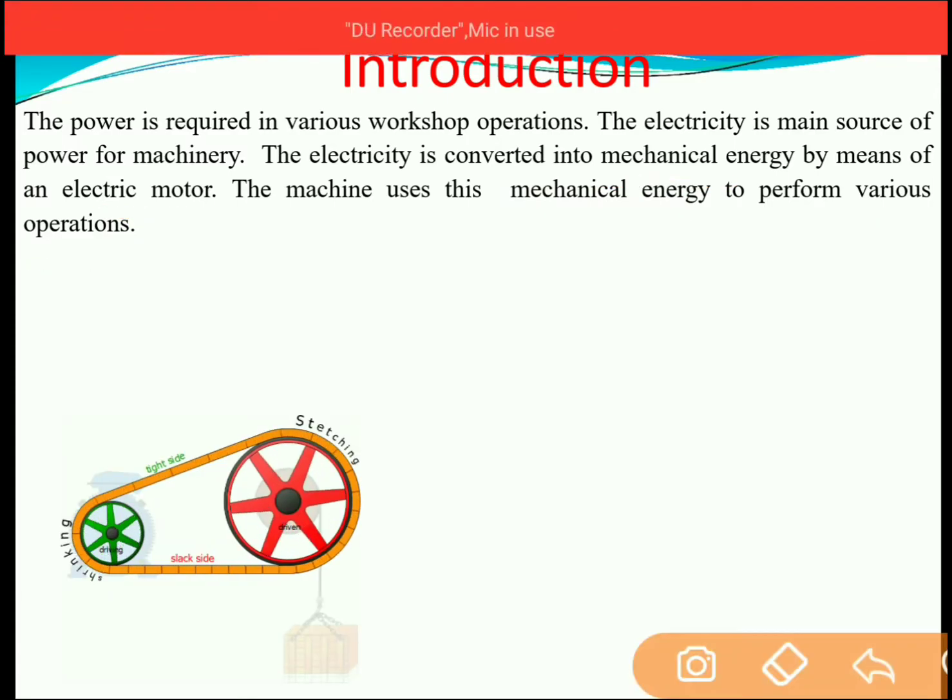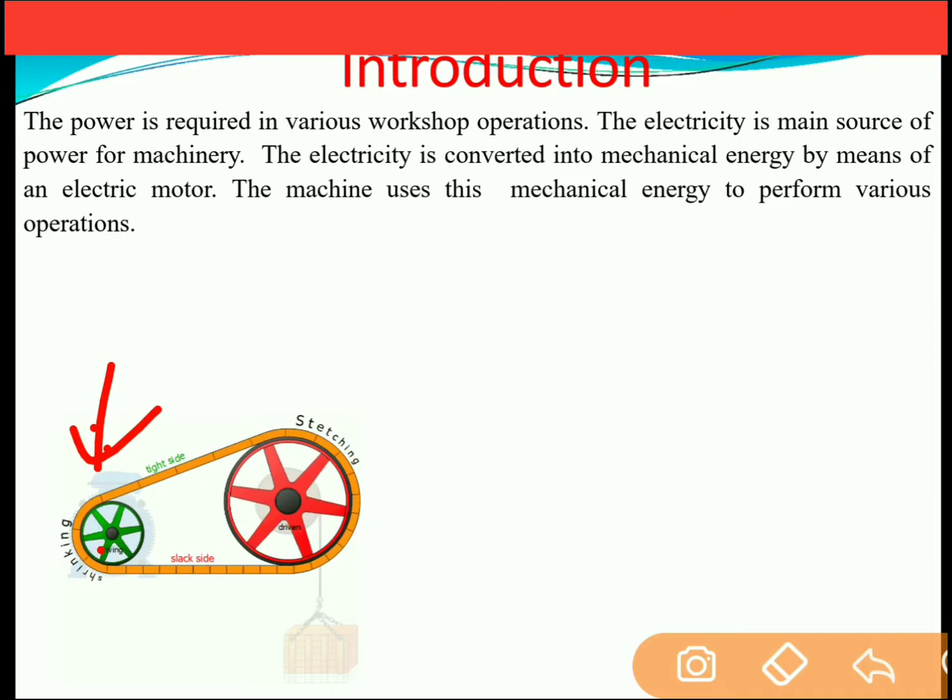So this is the same animation of the belt drive. In this case, the electrical motor supplies the electrical energy. This electrical energy is converted into the mechanical energy with the rotation of pulley. So this electrical motor rotates the driving pulley. So electrical energy is converted into the mechanical energy. This mechanical energy is used to perform various kinds of operation.